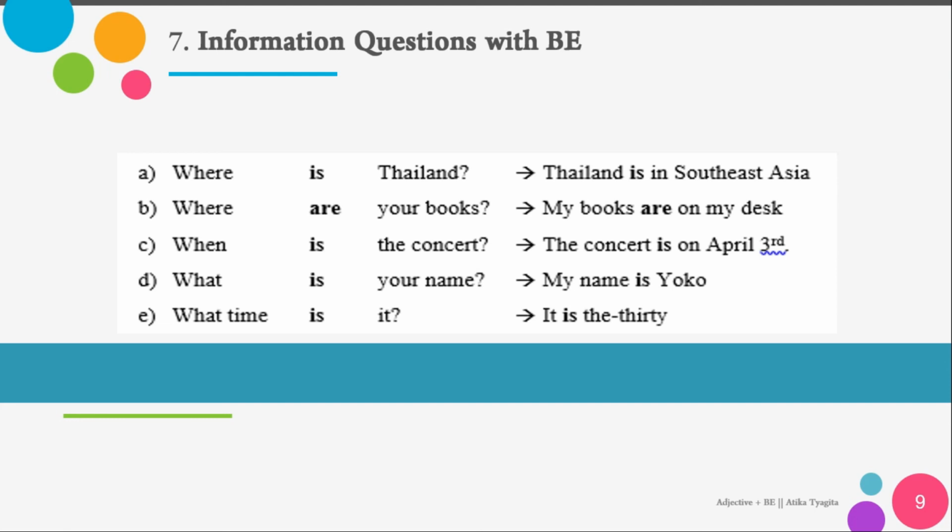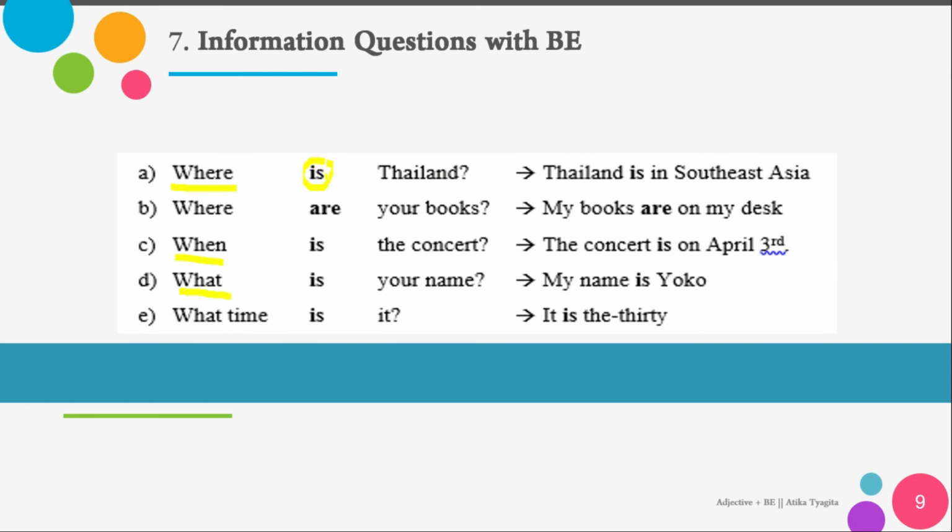So here, for information about a place, you can ask with where. For the time you can ask with when, or what time for the exact time. Here, where is Thailand? Because Thailand is one, so you use be is.